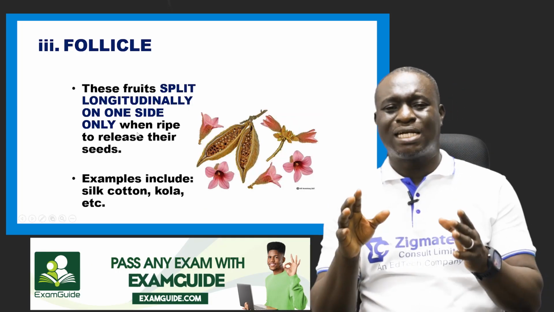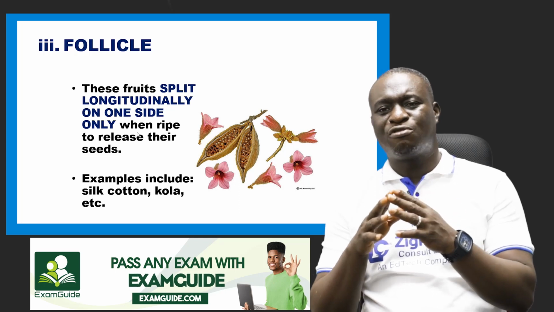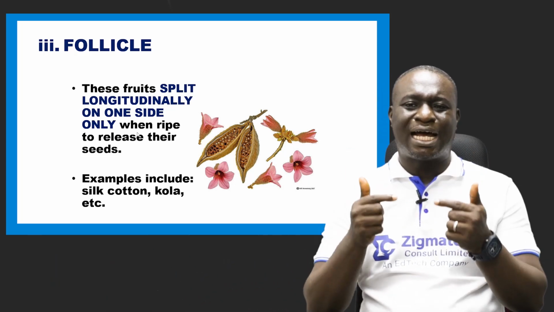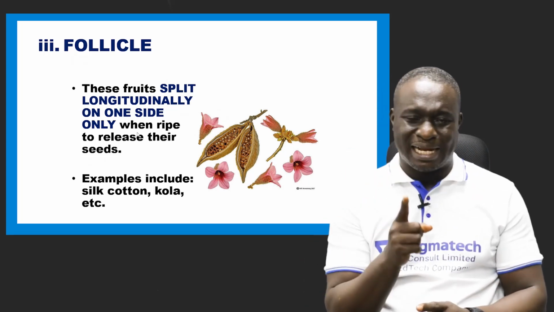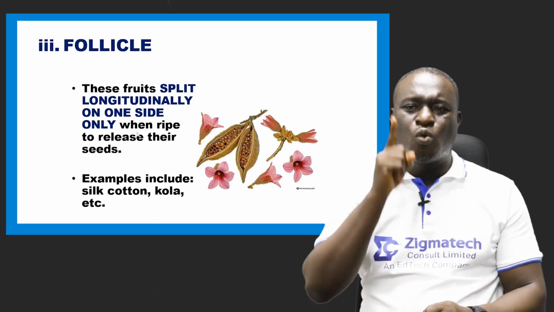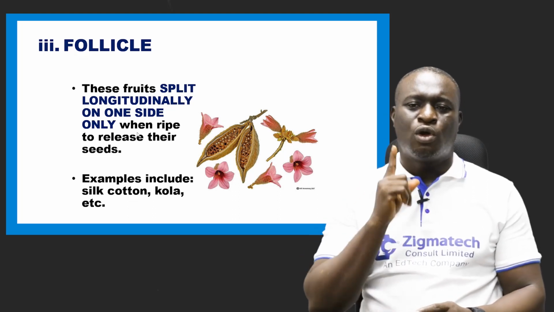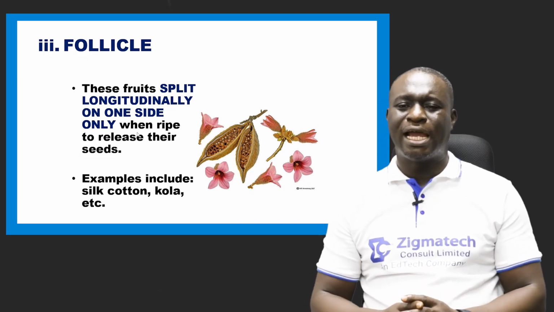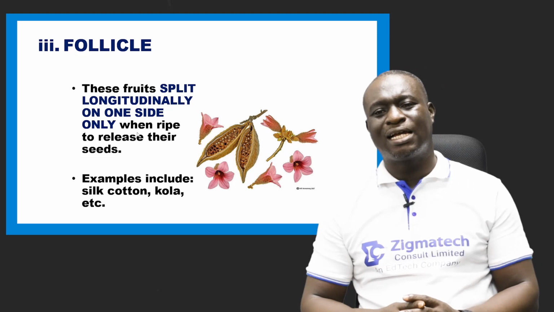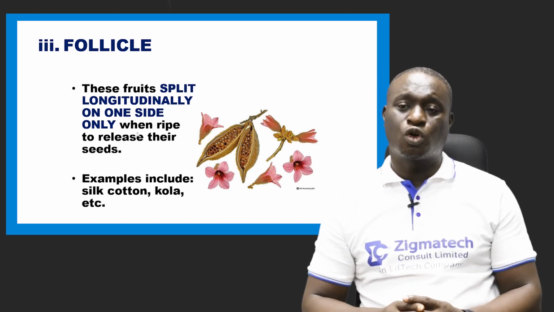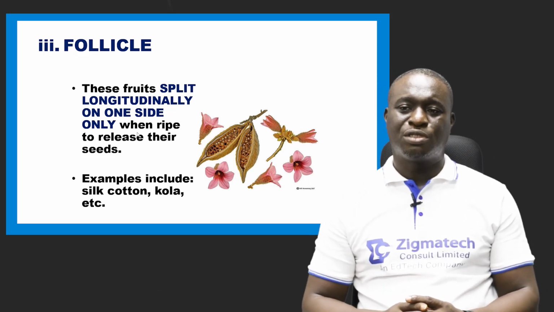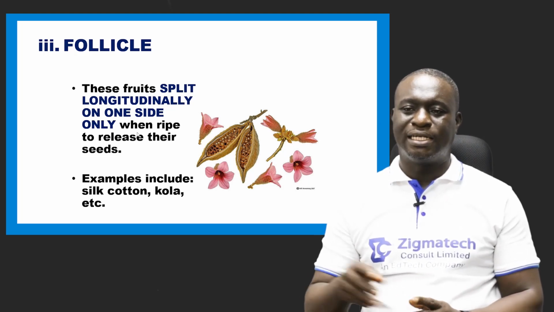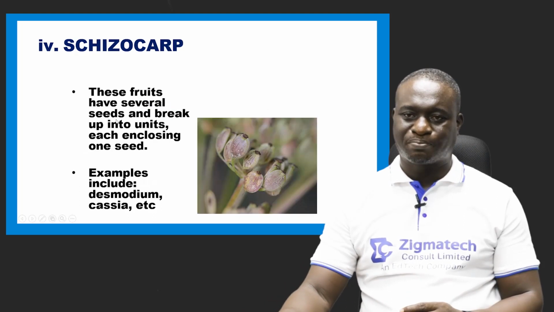Another type of dry dehiscent fruit is the follicle. Now, the follicle is a type of fruit that splits along only one side when they are ripe in order to release their seeds. You see that example in fruits like the silk cotton. We also have the cola fruit. So they split along one side in order to release their seeds.